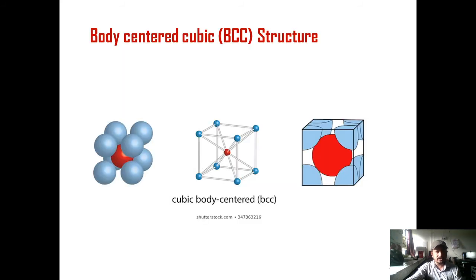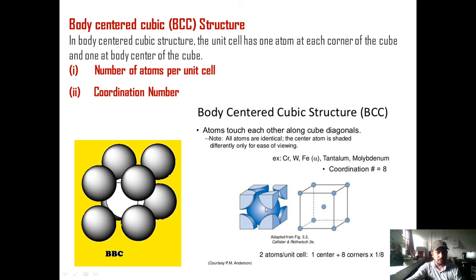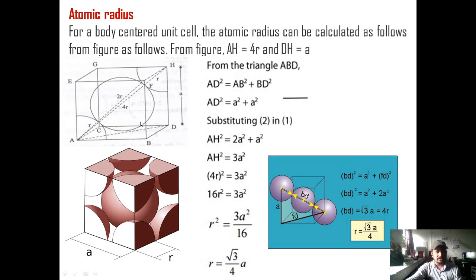Now coming to the body centered cubic Bravais lattice, that is the BCC Bravais lattice. The figure shows you the stacking of the atoms in the BCC structure, the diagram of the location of the atoms in the BCC structure, and the contributions of the atoms in the BCC unit cell. Now the first property of the body centered cubic structure, like the simple cubic unit cell, is that the volume of the unit cell is a cube. Then for atomic radius, to find the relation, we have to consider a diagram like this.